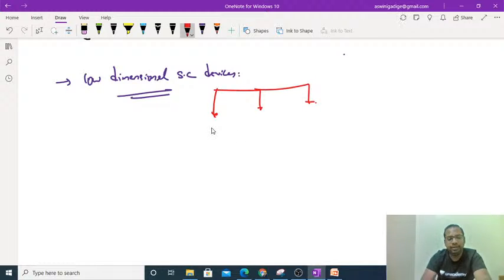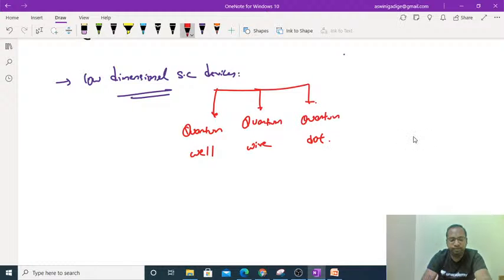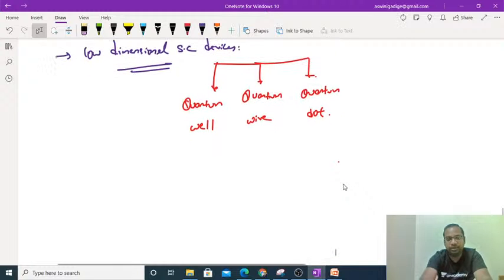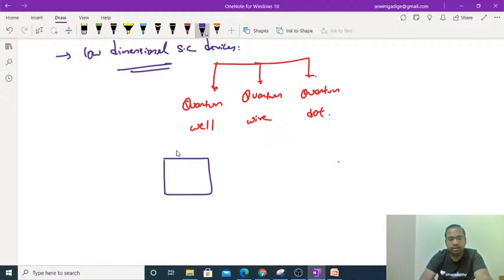One is the quantum well, second is the quantum wire, and the third is the quantum dot. So what are the quantum well, quantum wire and quantum dot? If you are taking any one thing, just like this,